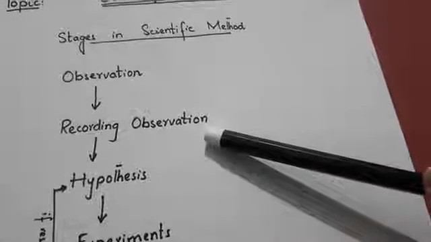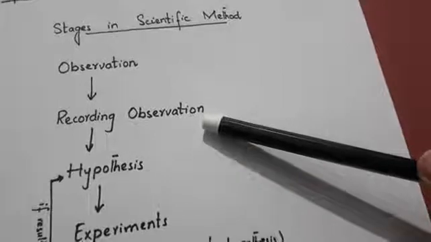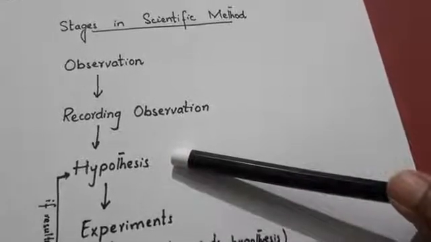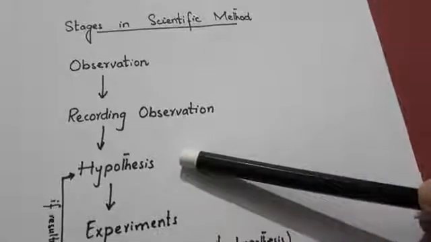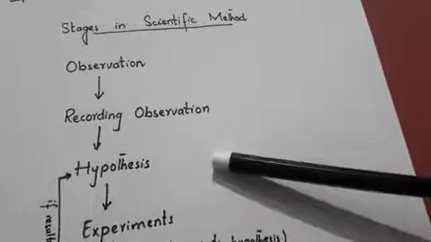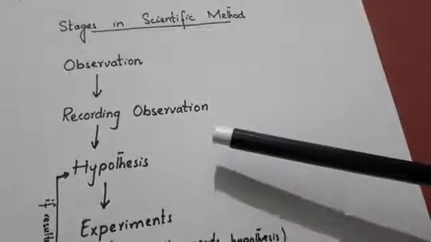Next, we have to record these observations for further information. And next, we have to make the hypothesis. So our hypothesis will be that light travels in a straight line. If the light travels in a straight line, that makes a shadow on the page.